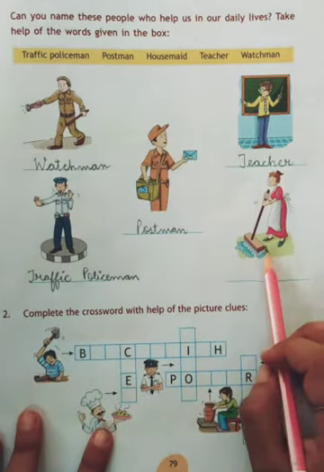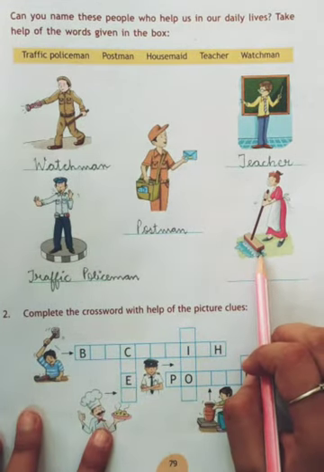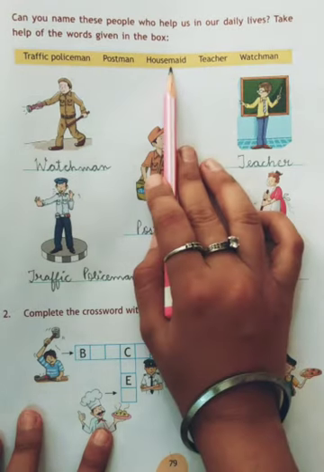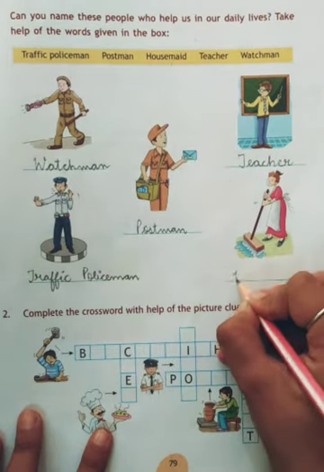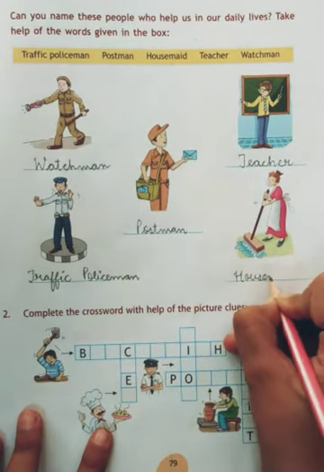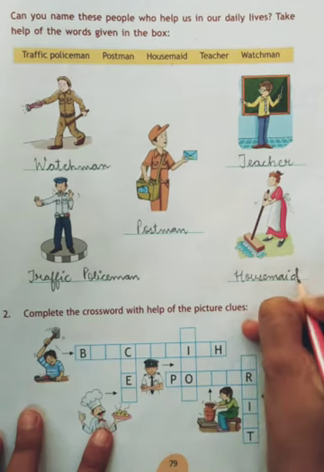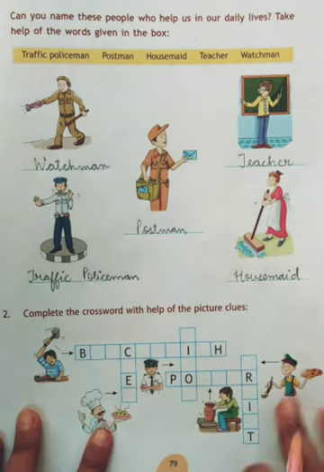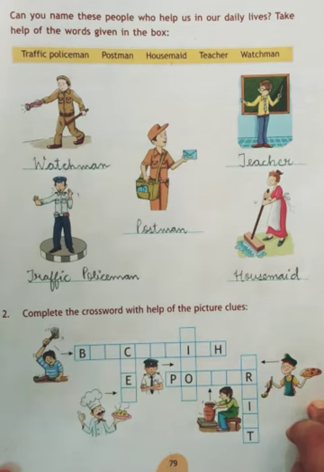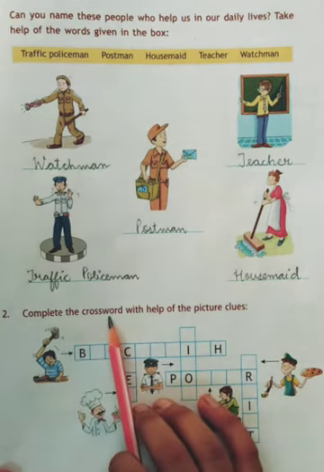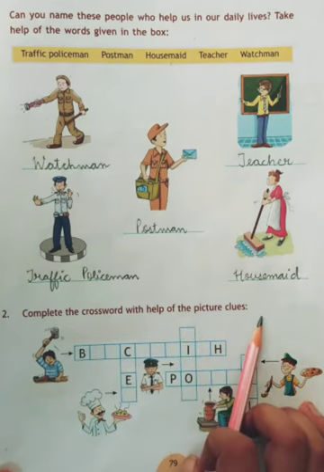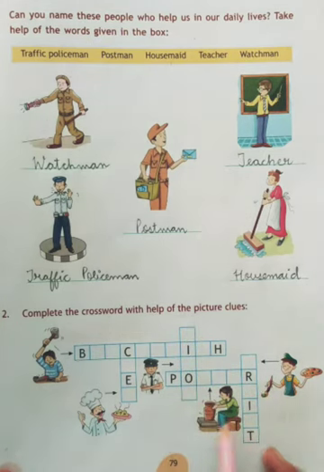Next, see, she has a broom in her hand and she is cleaning. So who is she? She is a housemaid. We call her kaam wali in Hindi, right? Yes. So she is a housemaid. Okay, children, now let's discuss question number 2 of the activity. Question number 2 says, complete the crossword with the help of picture clues. Pictures are given to us. We have to complete the crossword.